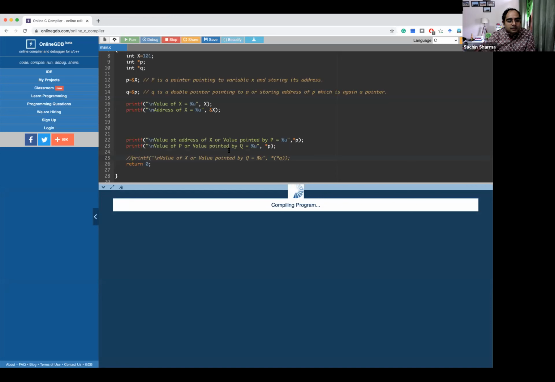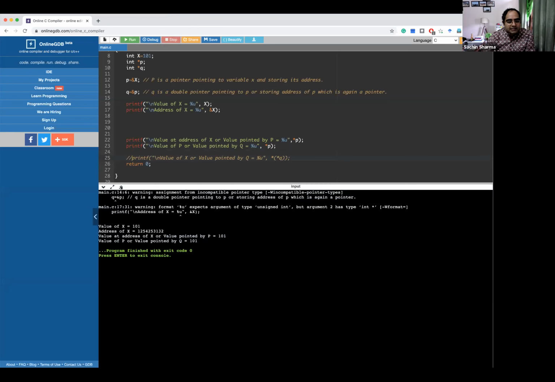Okay. We run this program. We see that the value of x is 101. The address of x is this one. And then the value at address x is 101. But we are printing that value using p. So p is being printed here with the help of this statement. We are printing the same value as we were printing with p. Value of p or value pointed by q is